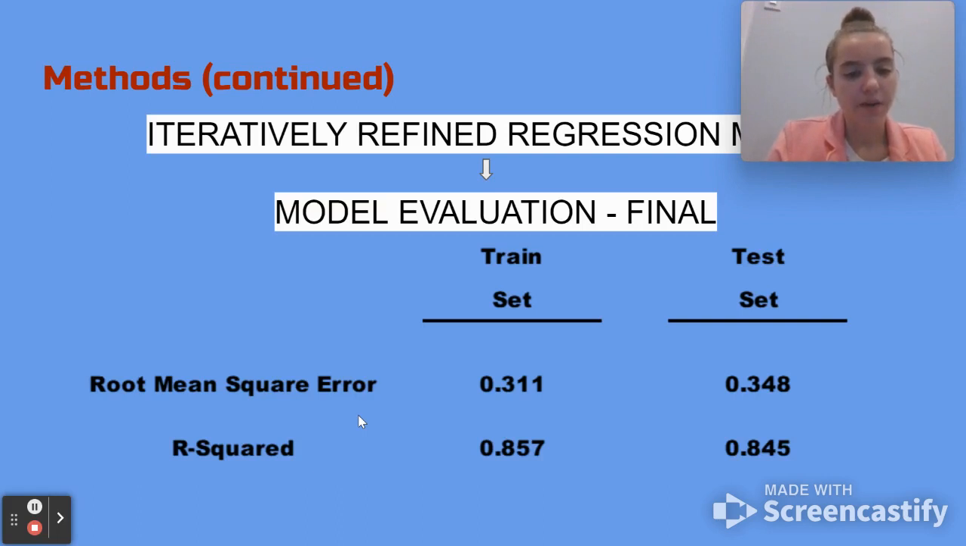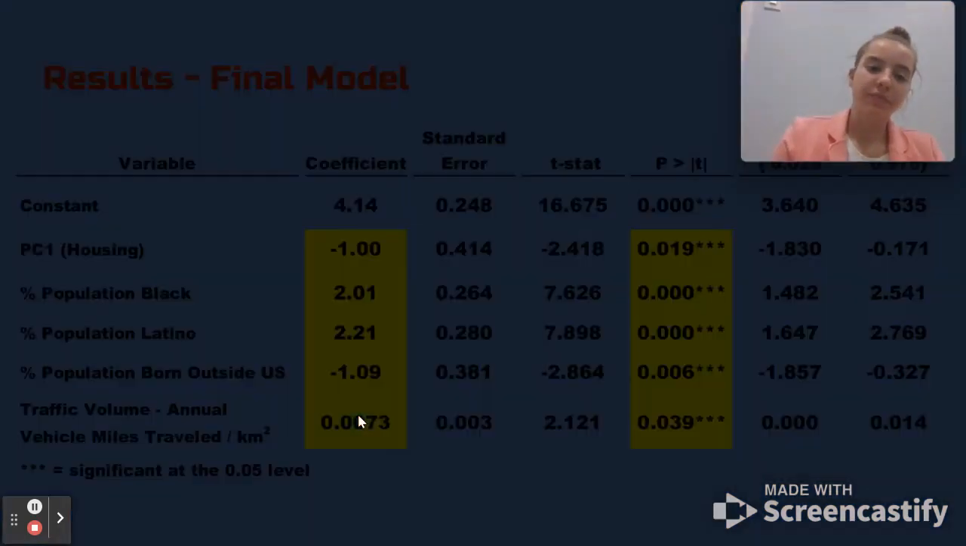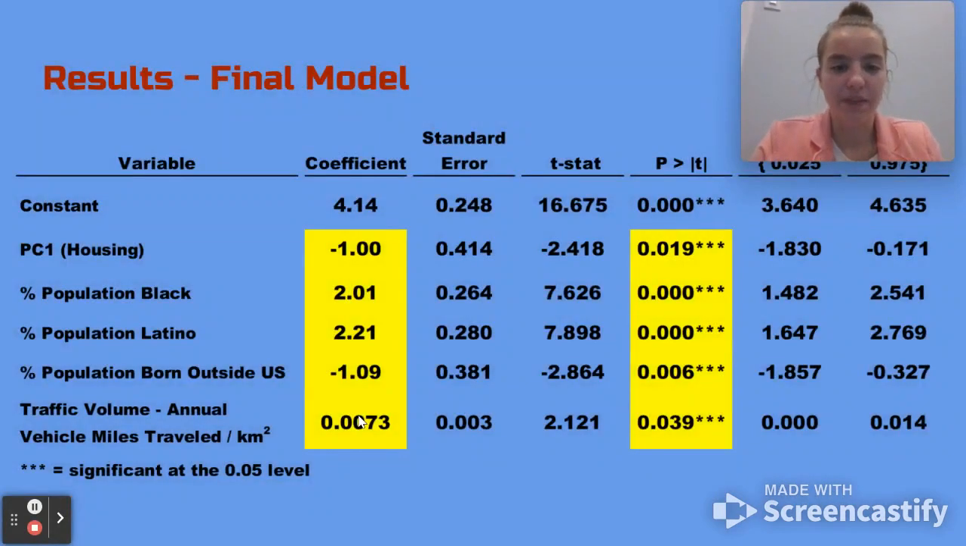The R-square value of 0.857 shows that the final model explains 85.7% of variation in the dependent variable. Since both the root mean square error and R-square values were so close in value for both the test and train set, the final model has the same predictive ability in sample and out of sample. As a result, the findings can be generalized. The final model had 5 independent variables.